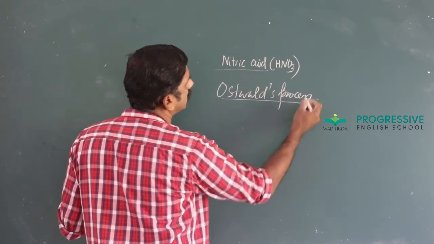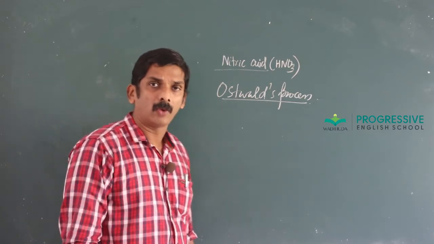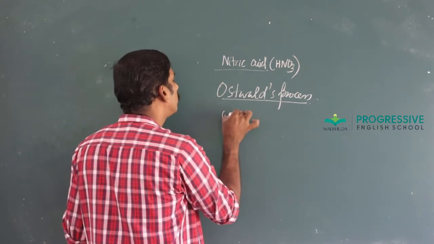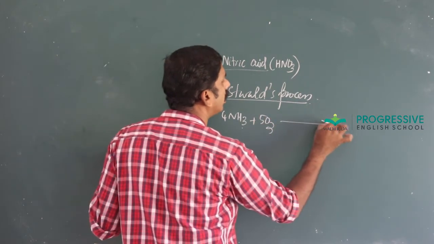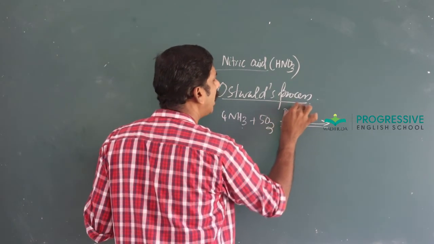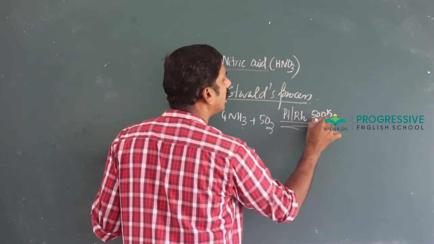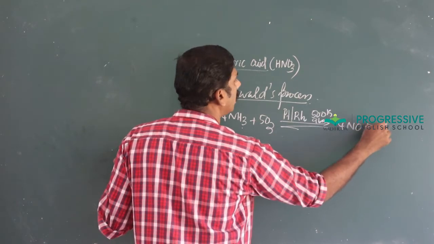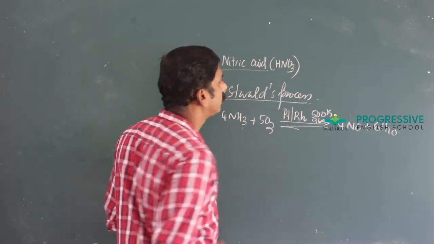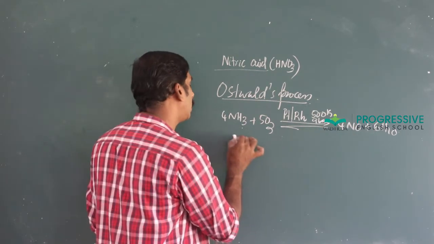In Ostwald's process, ammonia is oxidized by air in presence of platinum or rhodium catalyst at about 500 Kelvin and 9 bar pressure to form nitric oxide.